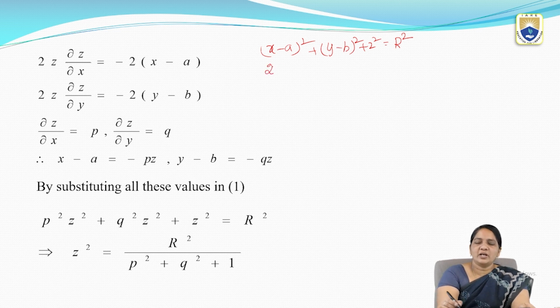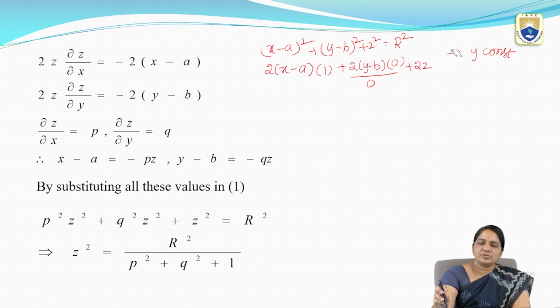The derivative of x power n is n into x power n minus 1, so 2 into x minus a power 1, and derivative of x is 1. Plus, when I am doing with respect to x, y is treated as constant, so 2 into y minus b, derivative of y is 0, that means this complete value is 0. Plus z square derivative is 2z, and for z we write dou z by dou x, with respect to x.